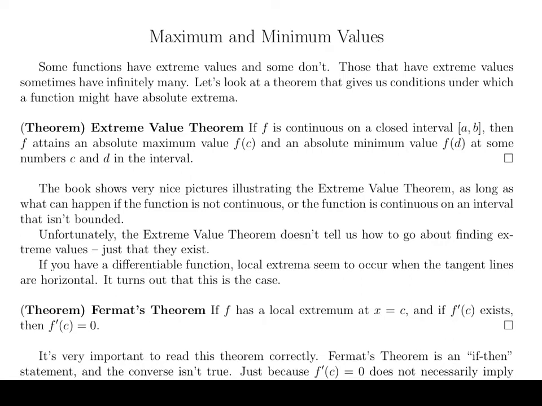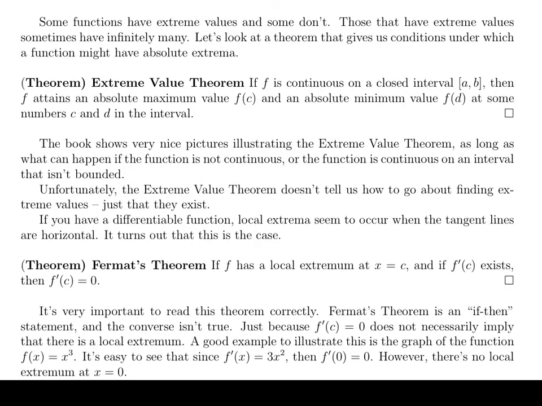Now I would suggest that it's very important that we read this theorem correctly. Fermat's theorem is an if-then statement, and you can't just turn it around. So knowing that the derivative is 0 does not tell you that there's a local extremum.